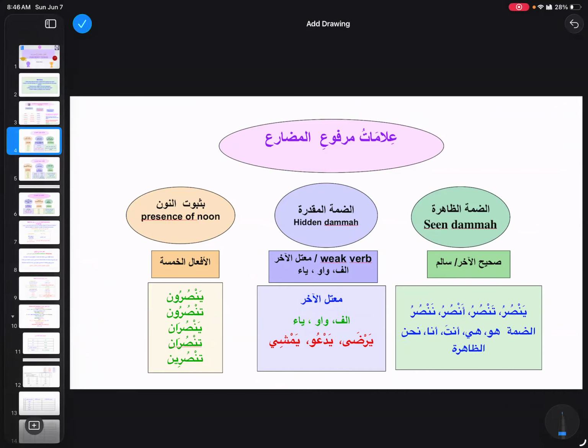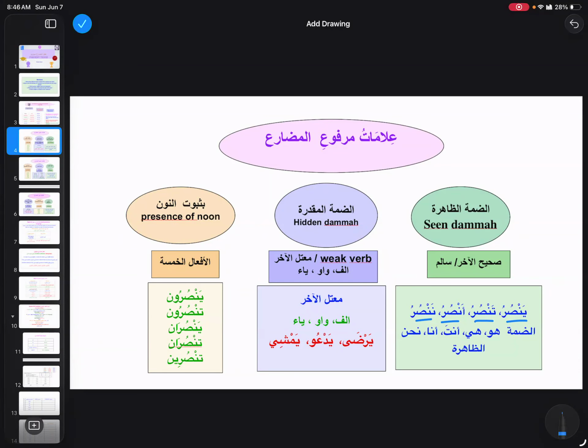Okay, then the alamat of marfu' of fi'l mudari', right? We said yansuru, tansuru, ansuru, and nansuru, these 5 sigas. I didn't write tansuru again because it's already there.